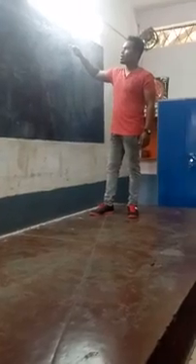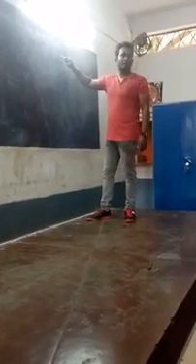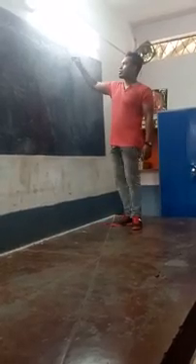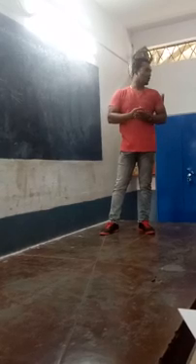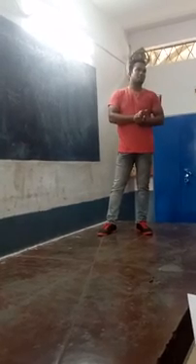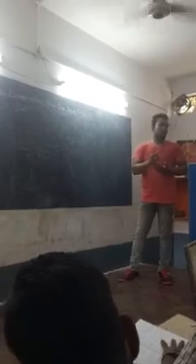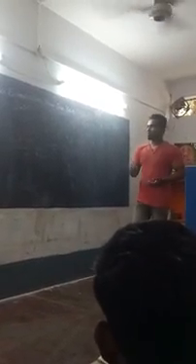Okay, 3 phases will be there: red phase, yellow, blue. Then black will be the neutral and green will be the earth. So what is the voltage between 2 phases? 440 volts. The voltage between a single phase, that means one phase and neutral, will be 230 volts. So you need to keep this in mind.